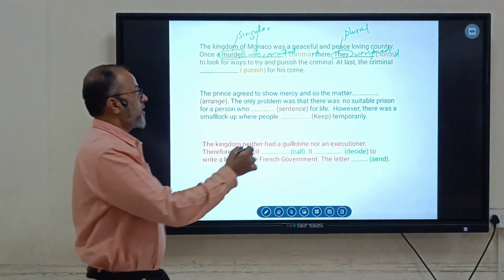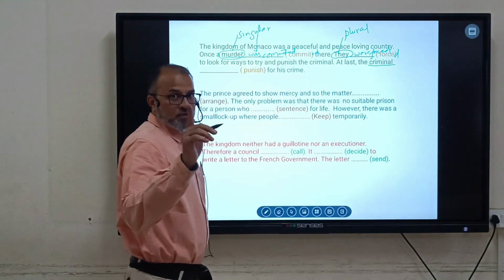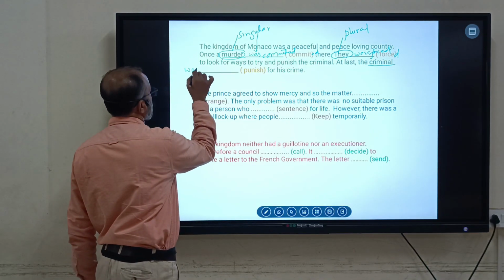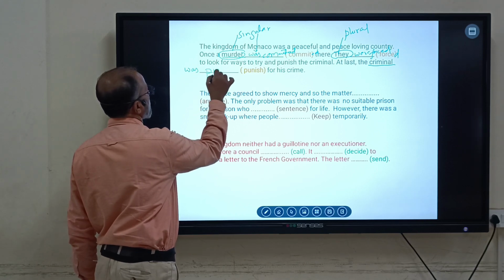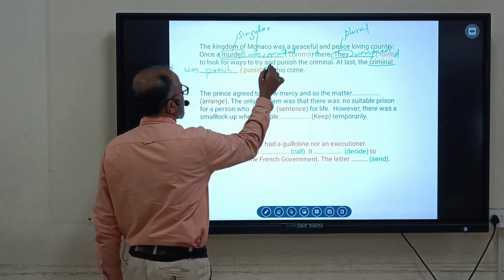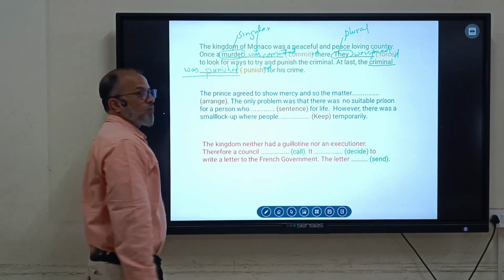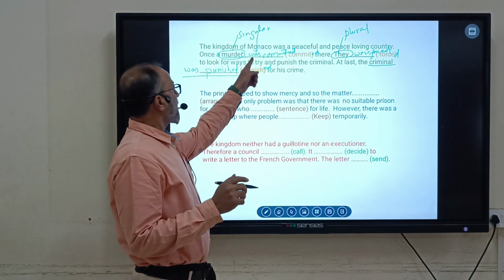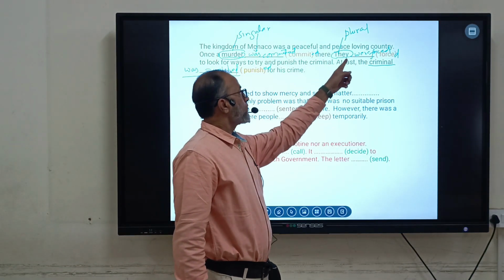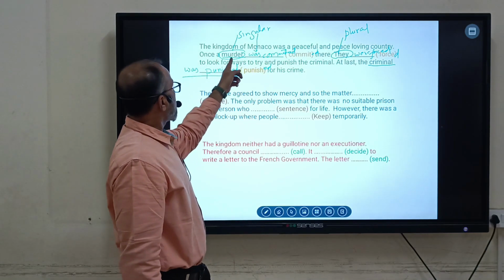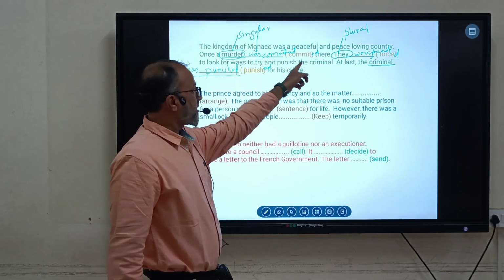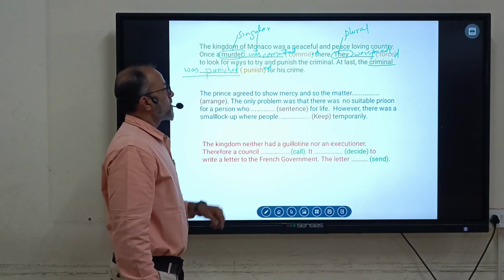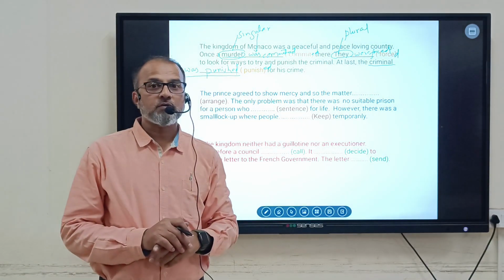And then once again, see here, criminal. Criminal is the subject and it is singular. So as I said, for singular you have to use was: the criminal was. Punish is the word, you add ed, so your answer is the criminal was punished. That's all. If the subject is singular, use was. If the subject is plural, then use were. They were forced, a murder was committed, the criminal was punished. That's all the hint that I have explained.